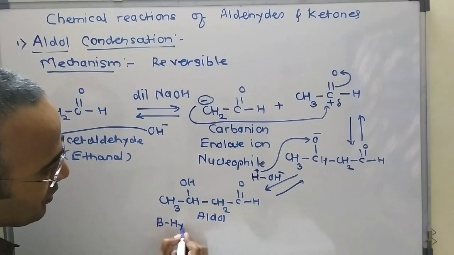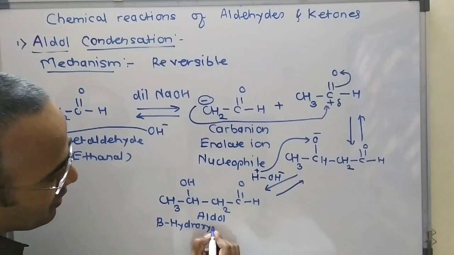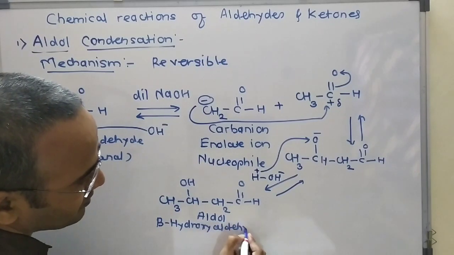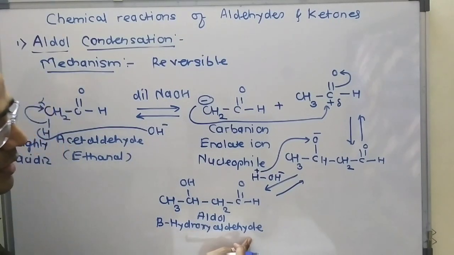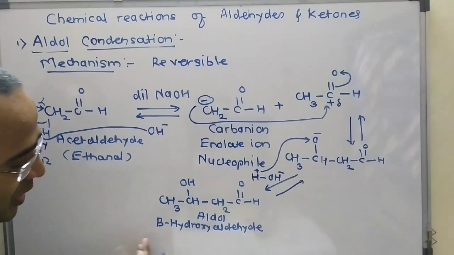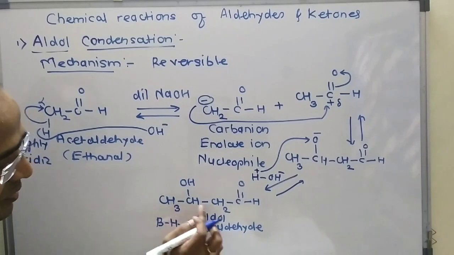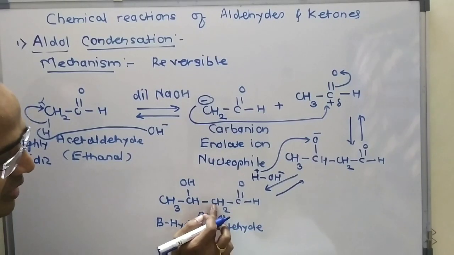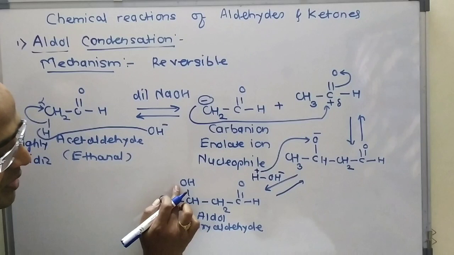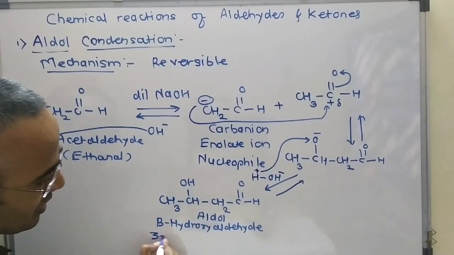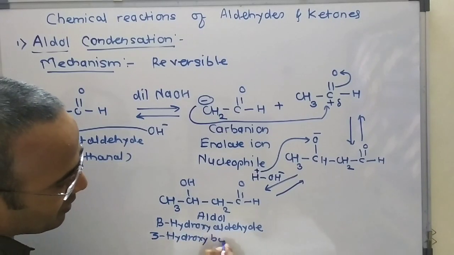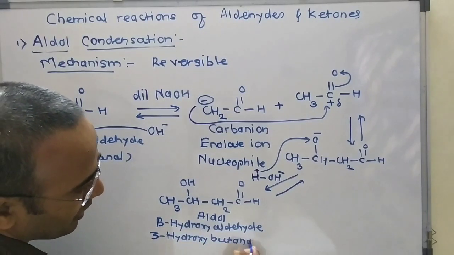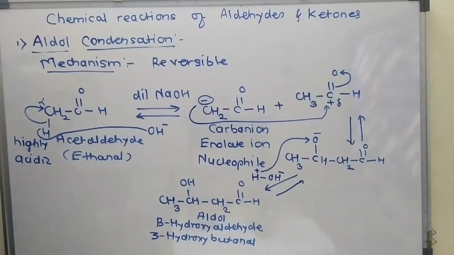The name of this compound is beta hydroxyaldehyde. We can also write beta hydroxybutyraldehyde, and the IUPAC name for this compound: 1, 2, 3, 4, that is 4 carbon atoms, and at the third carbon atom there is a hydroxy group. So this one is 3-hydroxybutanal. Al is for aldehyde. So this one is the aldol.